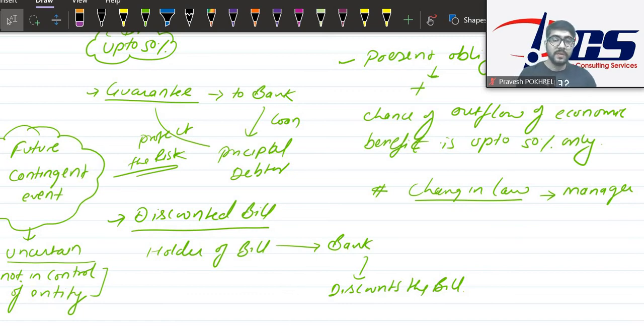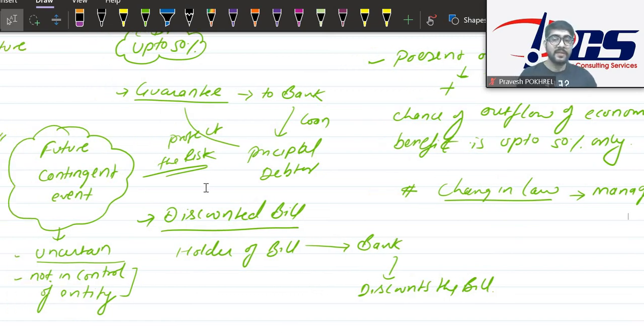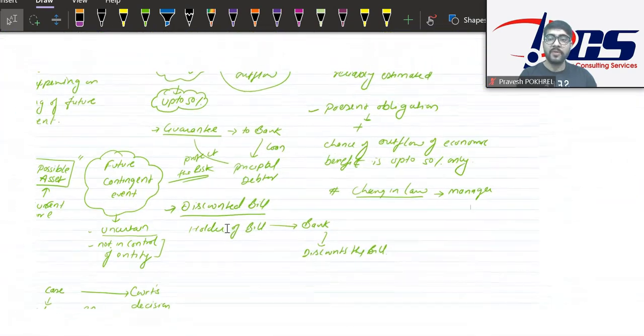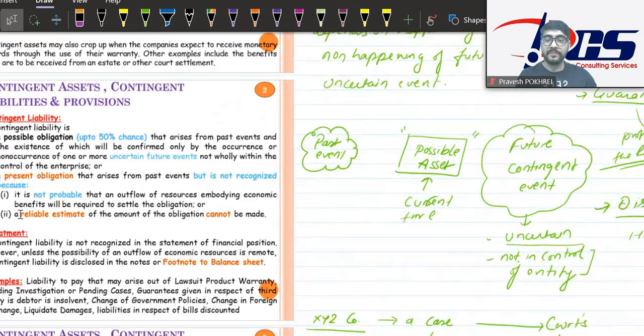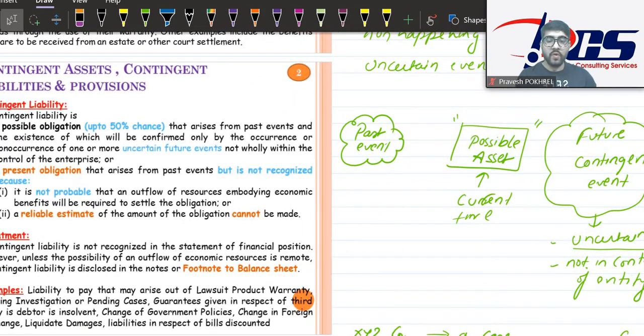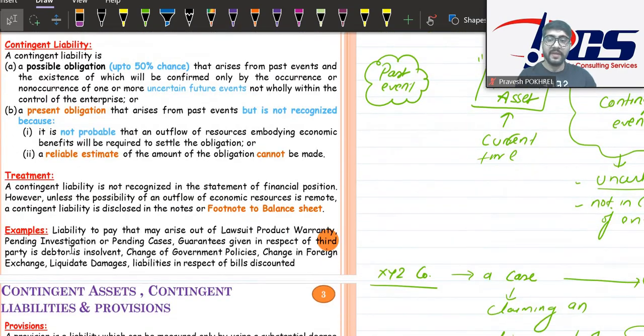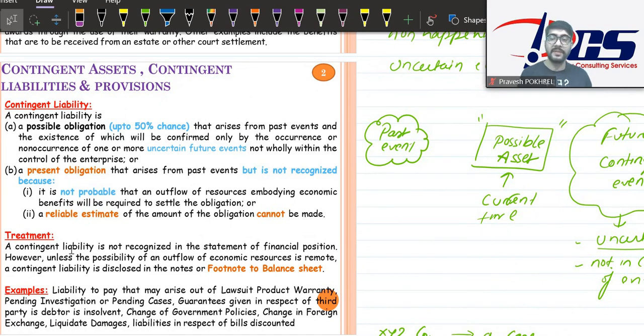Though this one is very technical, it should be discussed in CAP 2. I'm not sure why it is given at CAP 1 level, but you can copy this contingent liability part here. The definition is very easy. I know that all the students, instead of understanding the contingent liability, are going to mug up these provisions and just appear in the examination, but please don't try to do that. Understanding contingent liability is very easy.